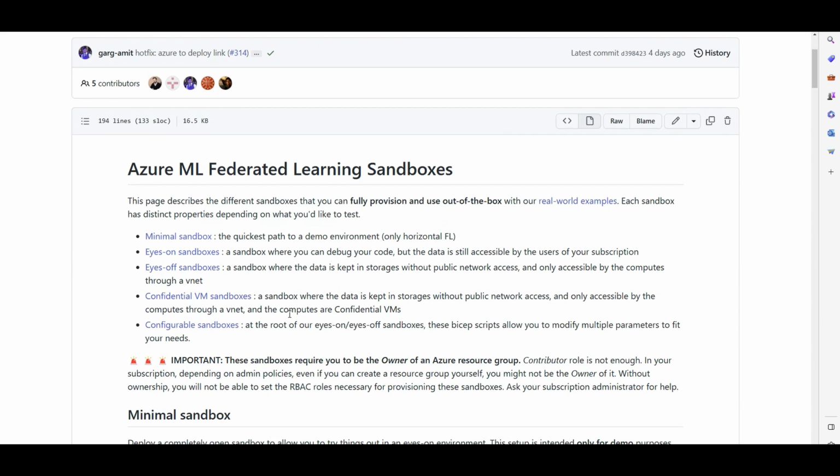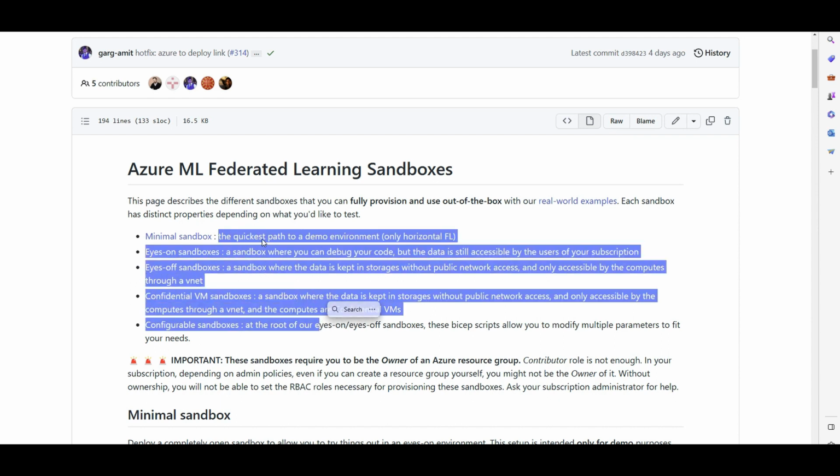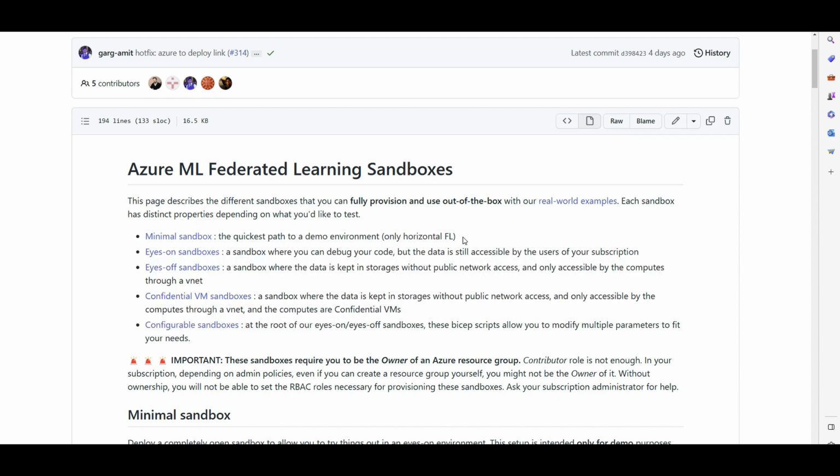So we go to sandbox. It is nicely providing us five different types of sandbox we can implement. And I would say from the sequence that has been added here, the first one is the less constrained or restricted environment, and when we go further, it's going to be a more constrained environment. What does that mean? For example, the first one is going to be the very minimal sandbox that you can have the demo environment in, but if you want to be a little bit more constrained or more picky, I would say the second one will implement that infrastructure with virtual network, so more access control, but still the data will be accessible by users.